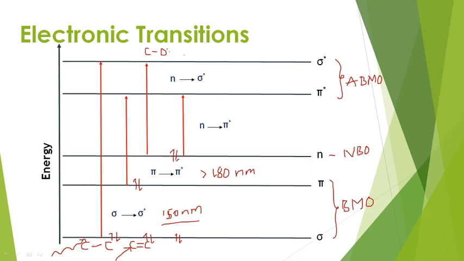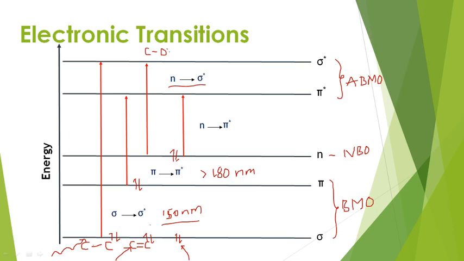So when a particular amount of UV radiation falls onto a molecule like alcohol, there must be excitation from non-bonding electrons. The non-bonding electrons get excited to the sigma star antibonding orbital. This type of transition we call an n to sigma star transition.